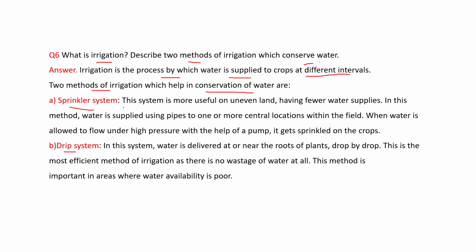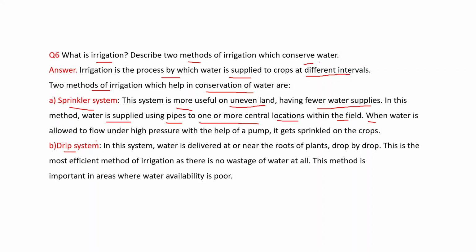What happens in the sprinkler system? This system is more useful on uneven land, having fewer water supplies. In this method, water is supplied using pipes to one or more central locations within the field.